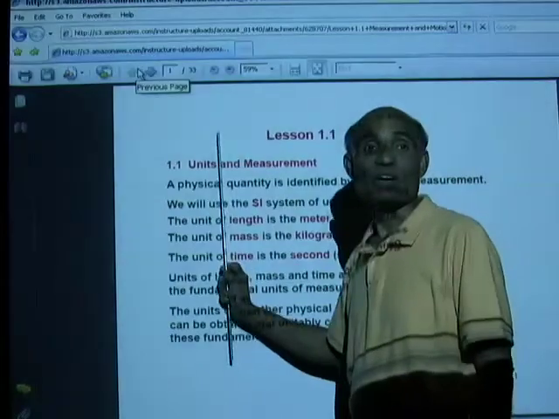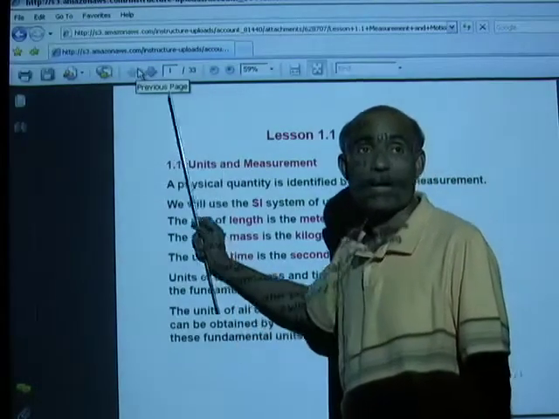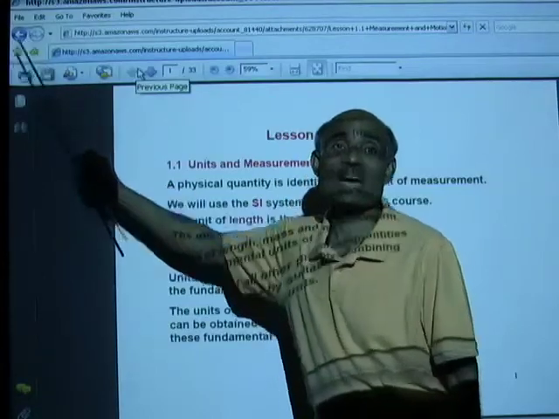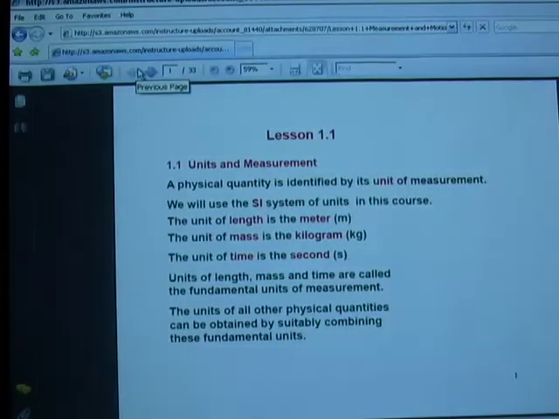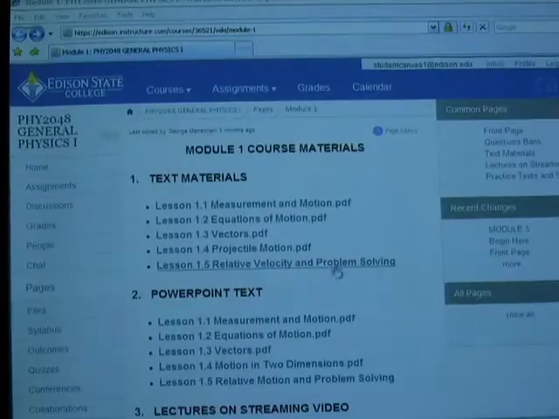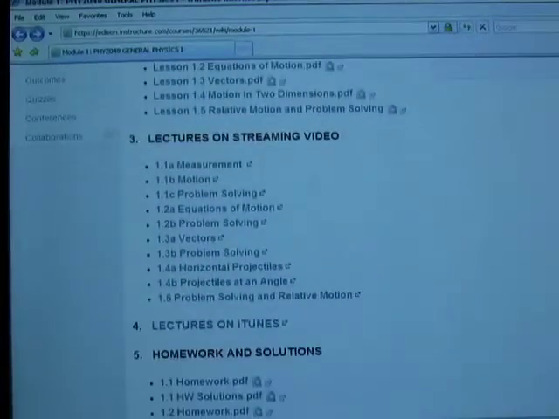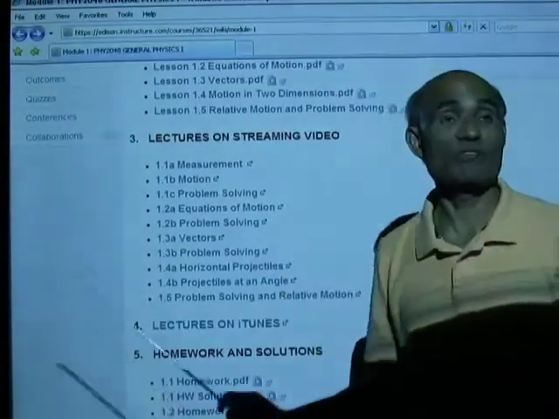Now remember, each time you are on a page, you can go back by hitting the back arrow. So click on the back arrow and you will be back on the module 1 page. So we have looked at text materials, we have looked at PowerPoint text. Now, the third item is lectures on streaming video. You can click and watch the videos,